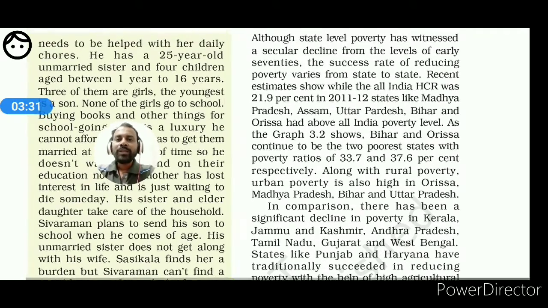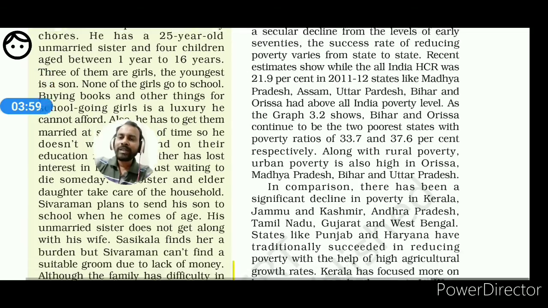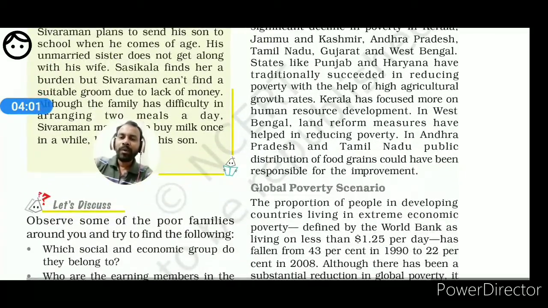The recent estimate shows that while the all-India ratio was 21.9% in 2011-12, states like Madhya Pradesh, Assam, Uttar Pradesh, Bihar, Odisha have a higher rate of poverty than the overall ratio of India. So in comparison to the country's total poverty ratio, some of the states have higher poverty.